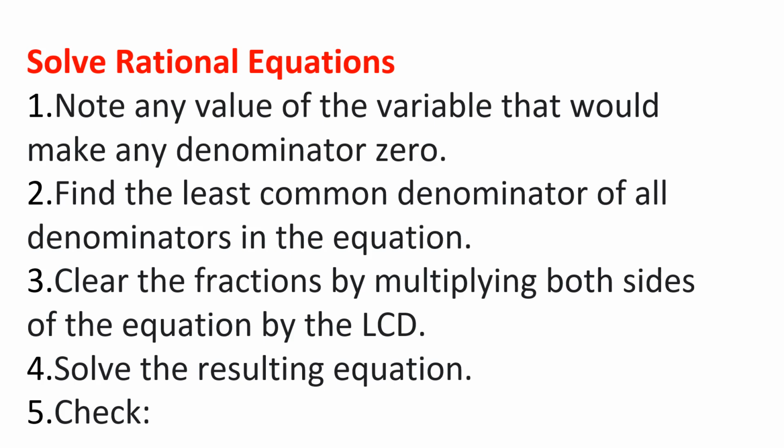Second step, find the least common denominator of all denominators in the equation. The third step, clear the fractions by multiplying both sides of the equation by the LCD, which is our least common denominator. Four, solve the resulting equation. And five, we're going to do a check. The values that we get for x, or any variable we're solving for, we substitute back into the original equation.